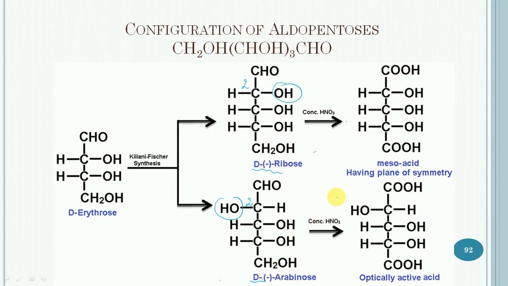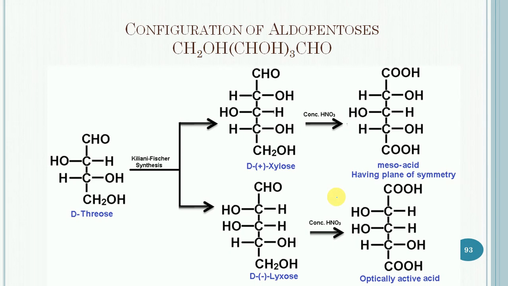So it is the case of the D-erythrose. Then similarly, D-threose, when subjected to Kiliani-Fisher synthesis, will give two products, one of which is D-xylose and another is D-lyxose. Their configurations were also settled on the basis of nitric acid